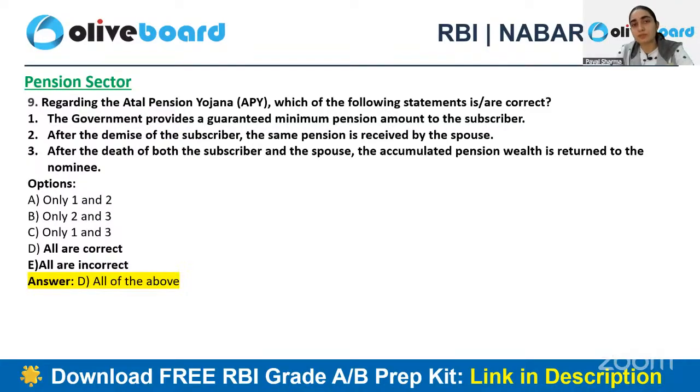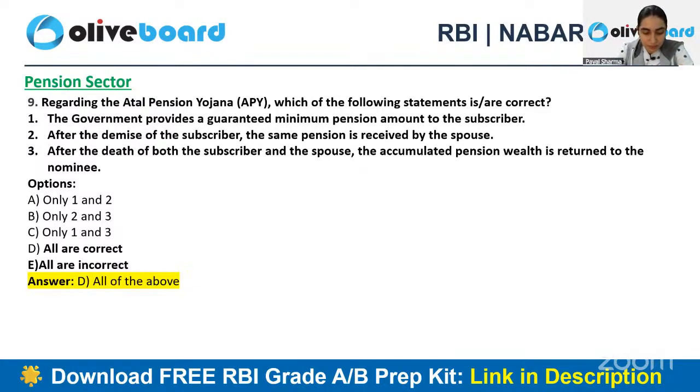After the demise of the subscriber only, the benefit will be given to the spouse. Same pension will be received by the spouse, right? After the death of both the subscriber and the spouse, who is the one who's going to get the benefit here? That is of course the nominee.